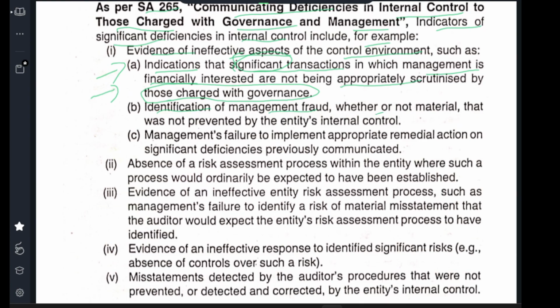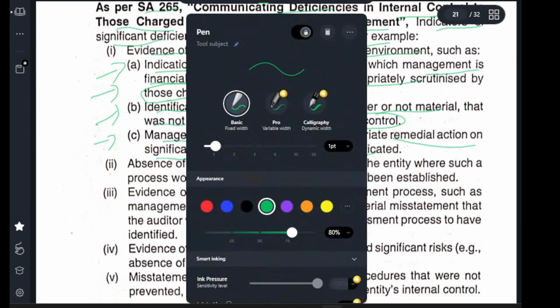Identification of management fraud, whether or not material, that was not prevented by the entity's internal control. As per the internal control, fraud should be detected and prevented. Whether the fraud is material or not does not matter, but if you find a fraud, you need to report it to the management. Another indicator is management's failure to implement appropriate remedial action on significant deficiencies in previous communications. I have already reported the fraud to you, but you have not taken action on that fraud and those deficiencies, and the deficiency is still present now. Such a deficiency also you can mention.